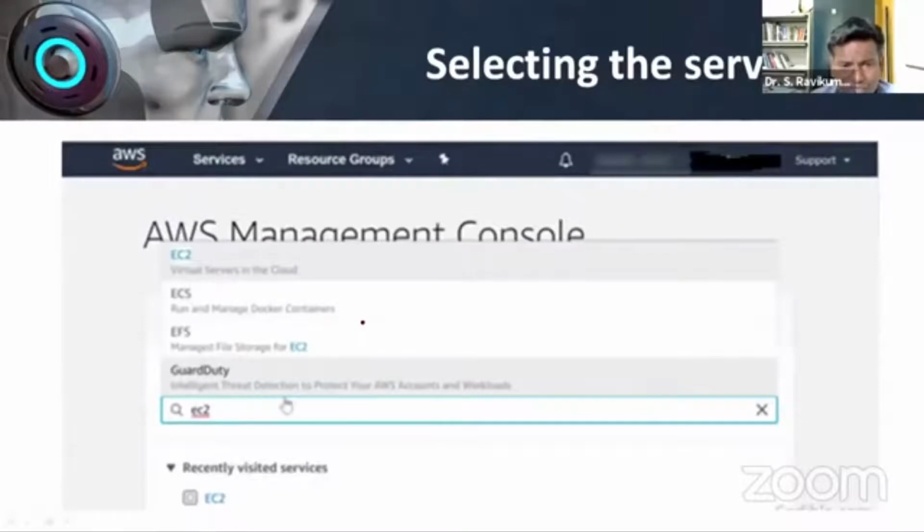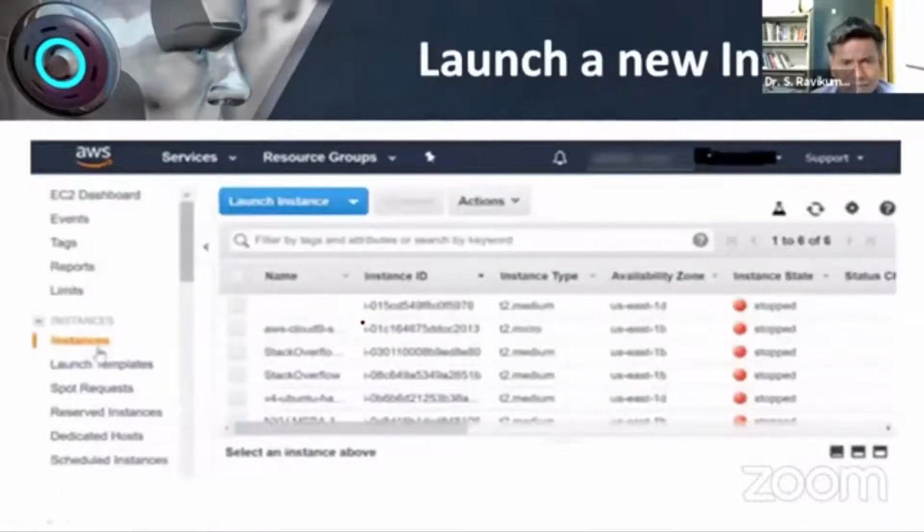After it pops up, you will be asked to run an instance. Now we are going to start to develop a particular cloud. This is called an instance.